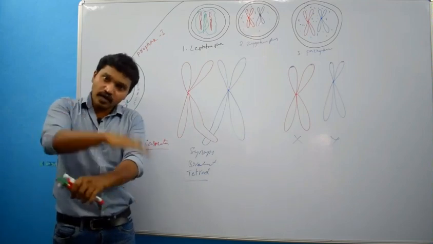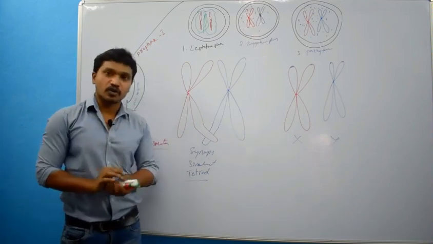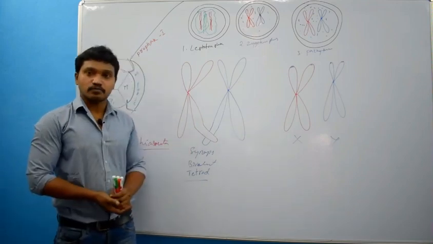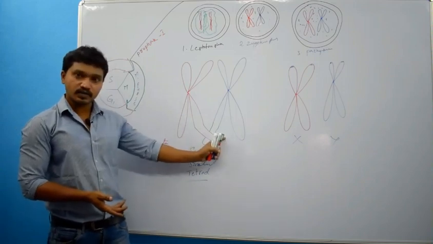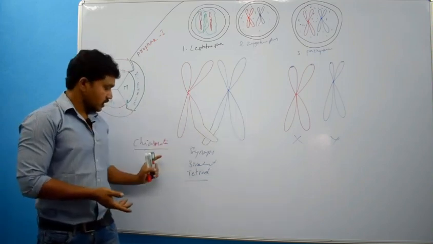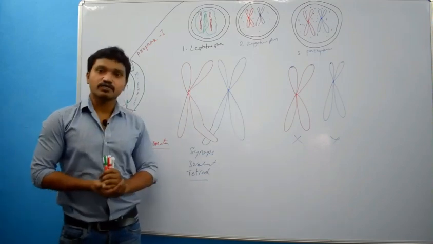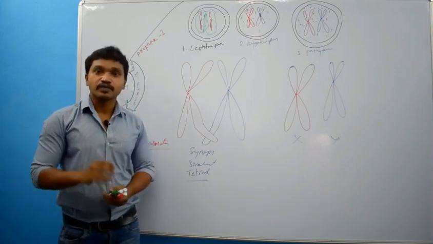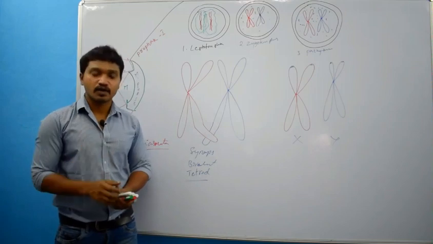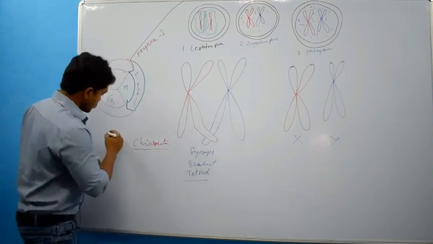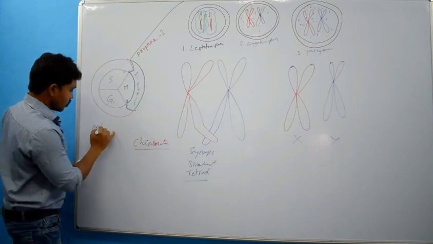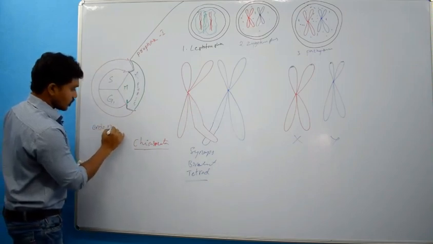It is falling over the other non-sister chromatid. After formation of chiasma, this phenomenon we are calling chiasmata. After formation of chiasmata, what will happen? There will be release of one enzyme called endonuclease. What is this? Endonuclease.